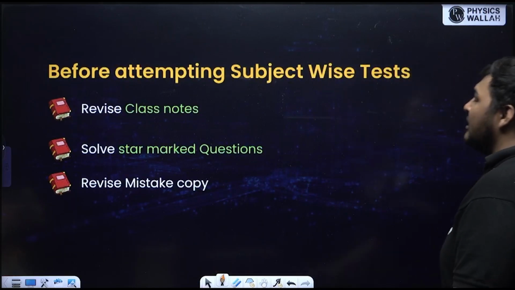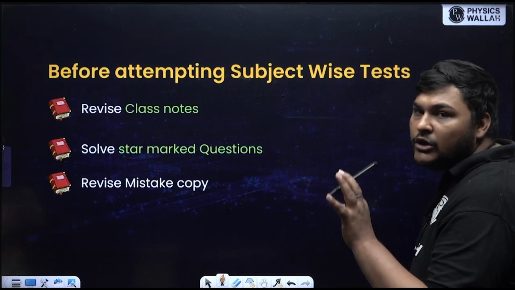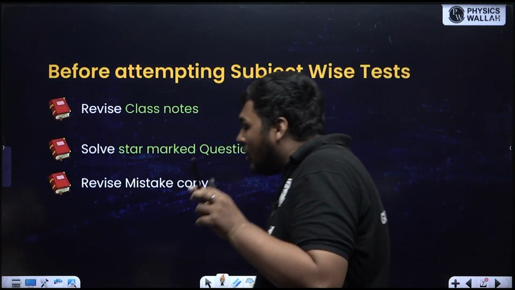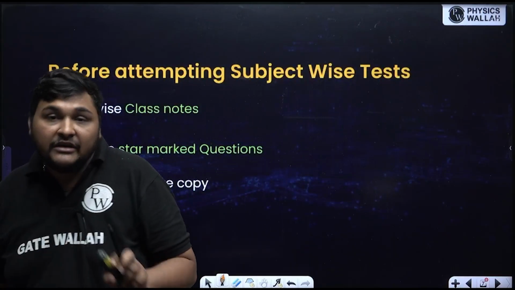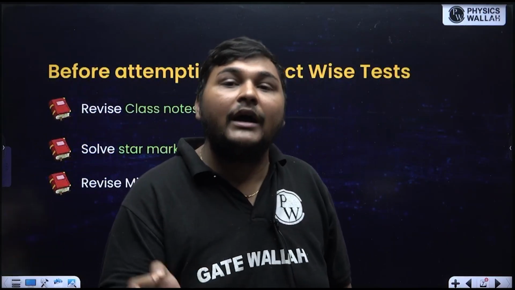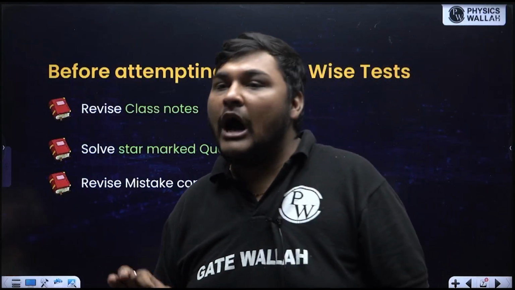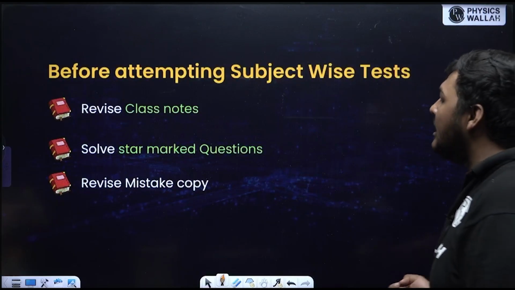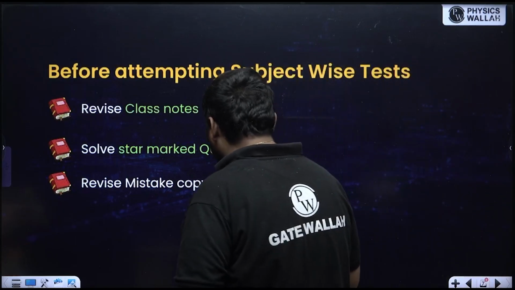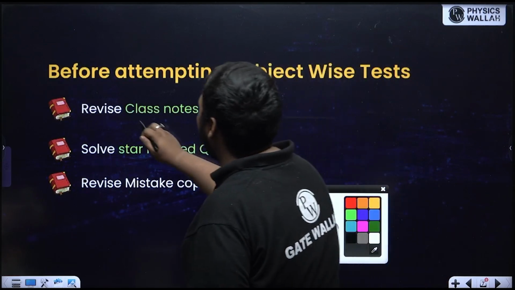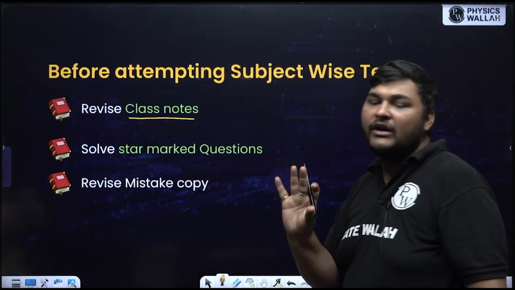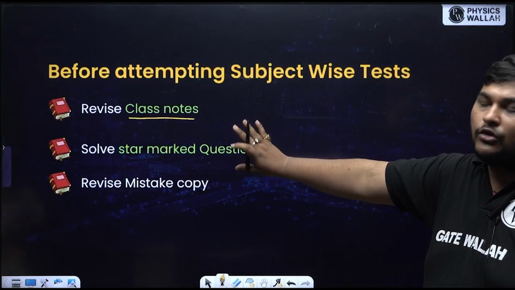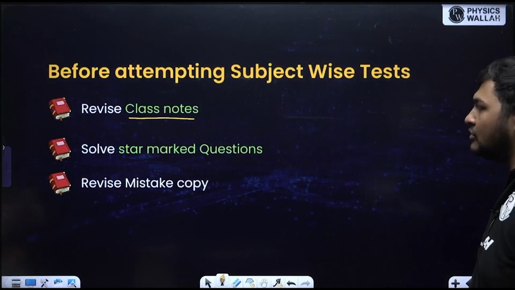Then I'm going to discuss like this. You have attempted all the topic wise tests of a particular subject. If you have attempted all of them, it means we are now ready to attempt the subject wise test. So how do we do revision before attempting the subject wise test? Before attempting it, I will suggest just revising the class notes of that subject, because right now we are studying and revising only one subject, so you can revise class notes, no issue.